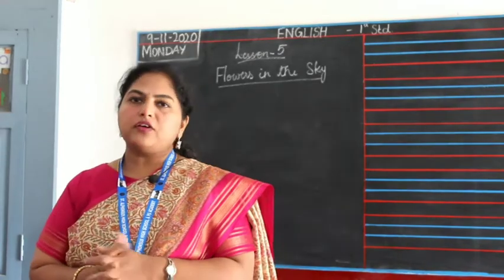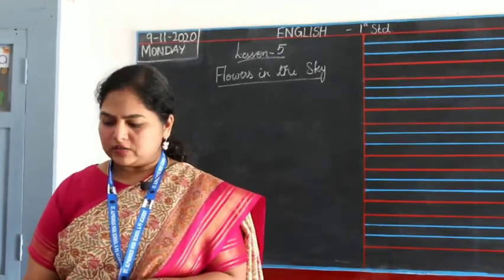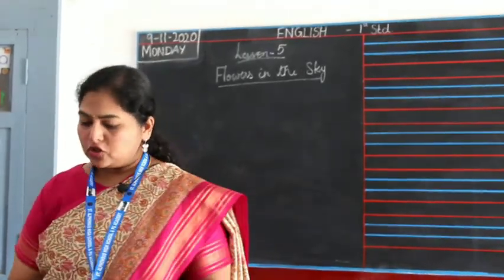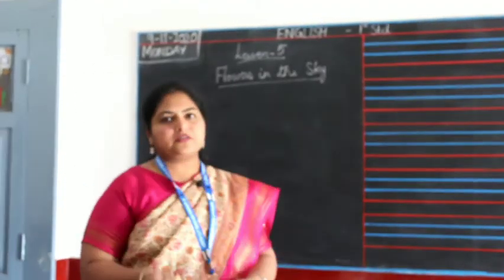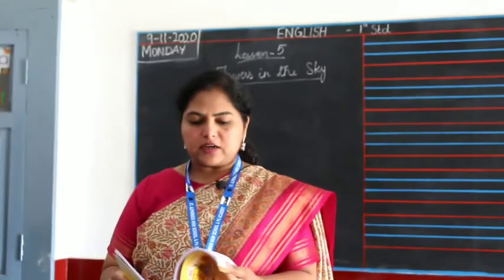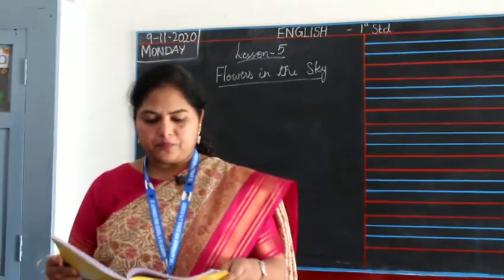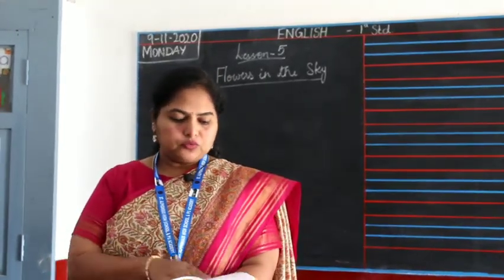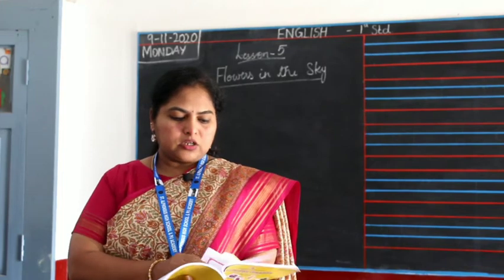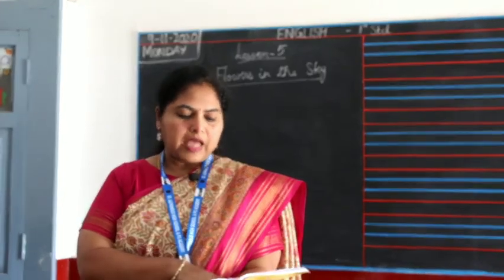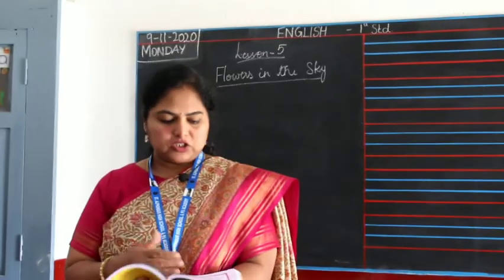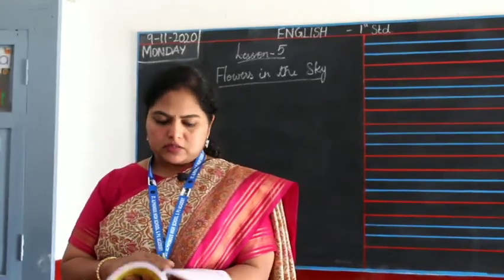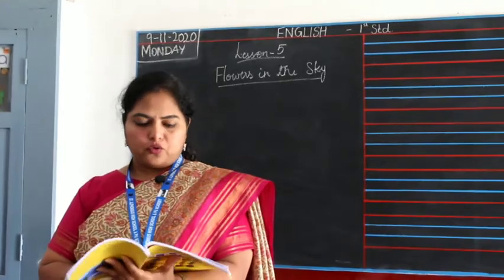Okay. So today we are going to learn the English lessons. Rahona ma'am taught you all lesson 5, unit 5, flowers in the sky, right? She's explained it and done some of the exercises. She's done the first question answers and learn the new words. Now I will be going further, teaching you all the fill in the blanks. So this is on page 64.